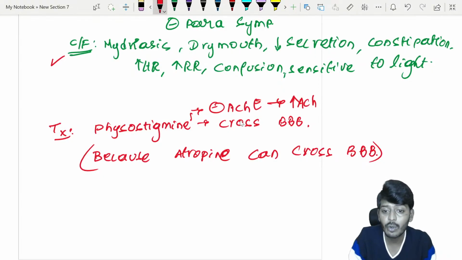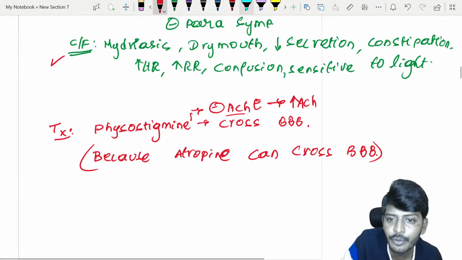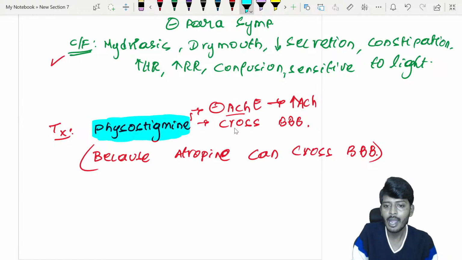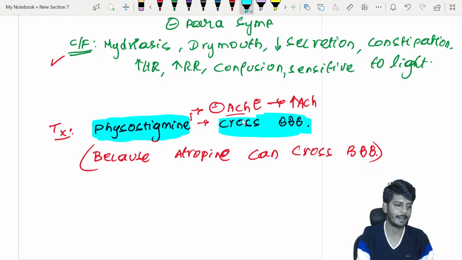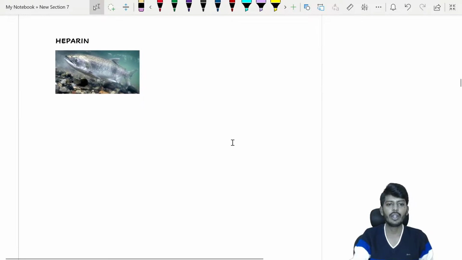Okay, so it is an acetylcholinesterase inhibitor. And why are we choosing this drug among the group? Because physostigmine is a longer acting drug and, more importantly, crosses the blood-brain barrier. That's it. Let's go to the next one.